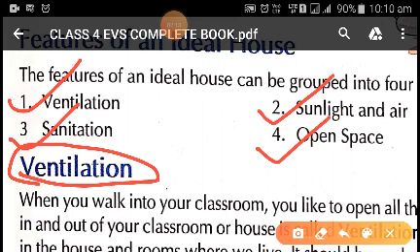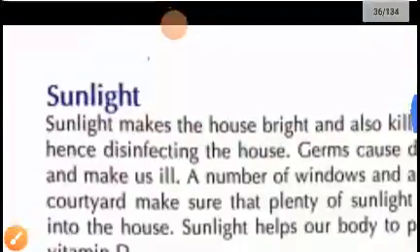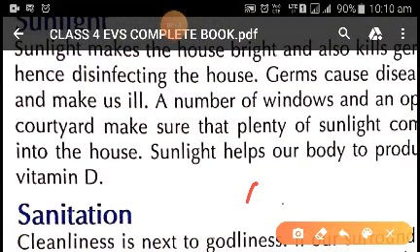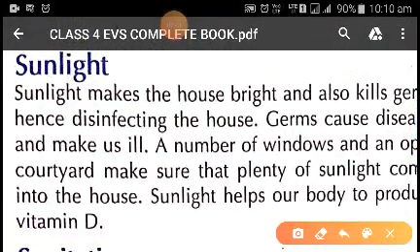So children, it is very important to have green plants outside the house, and we can also have potted plants in the house. Now children, another point which plays an important role in our life is sunlight. So we'll discuss sunlight. Sunlight is another important point because it gives us light and heat.